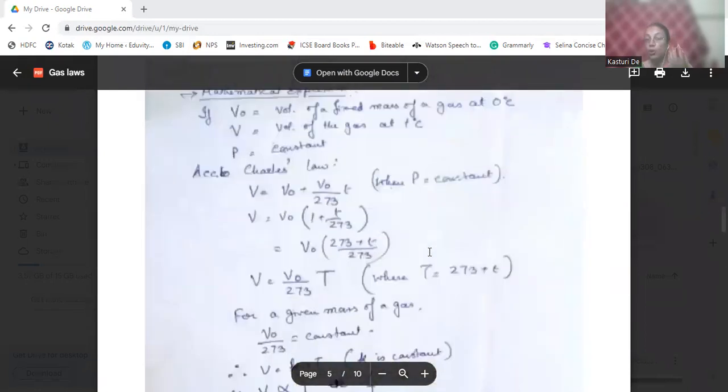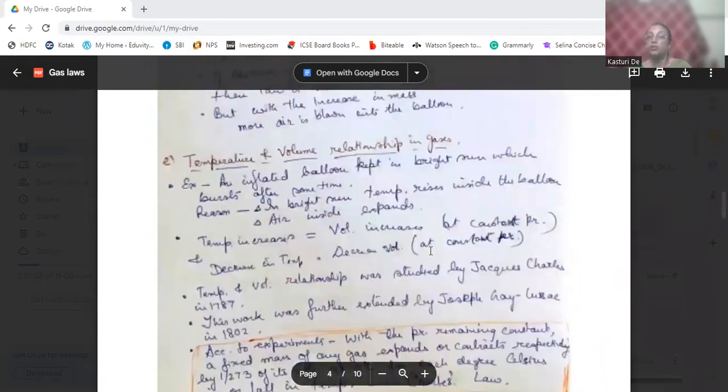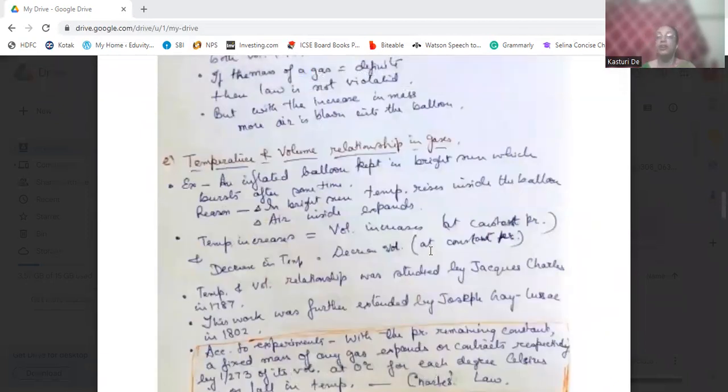And for knowing Charles' law, first we need to know the relationship between temperature and volume. Now, if we keep an inflated balloon in the bright sun, it will burst after some time. Why?